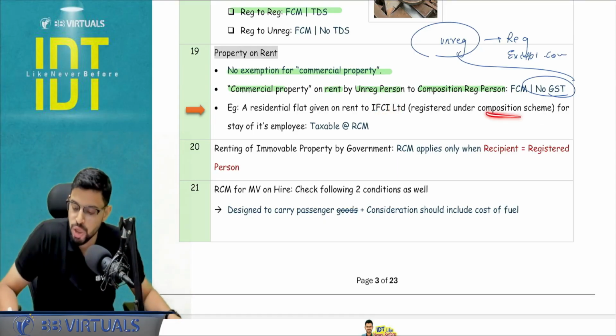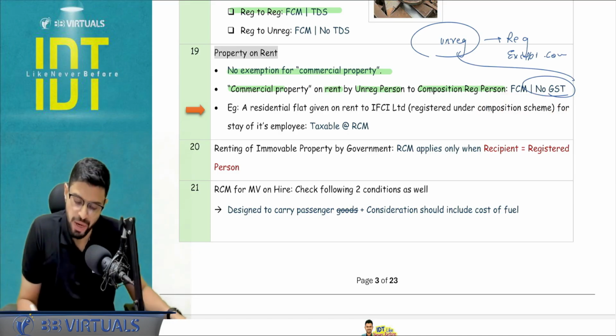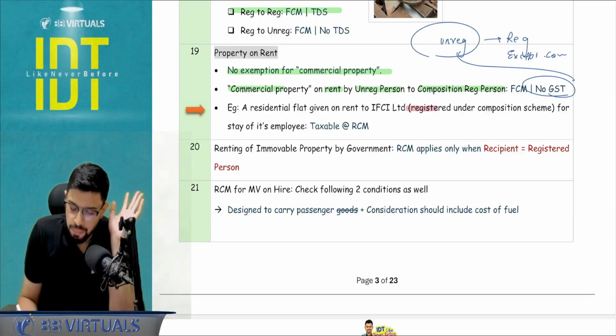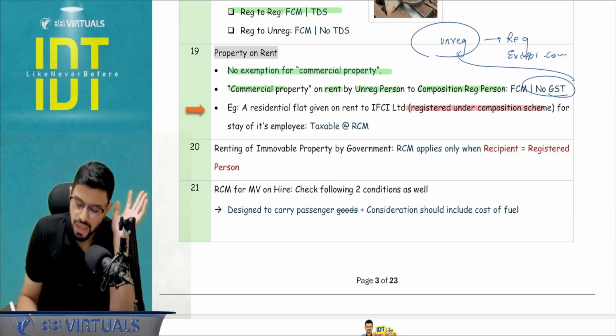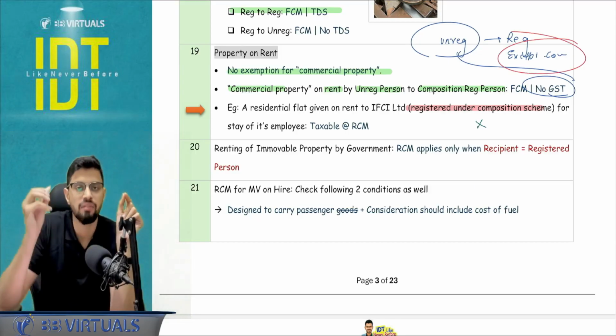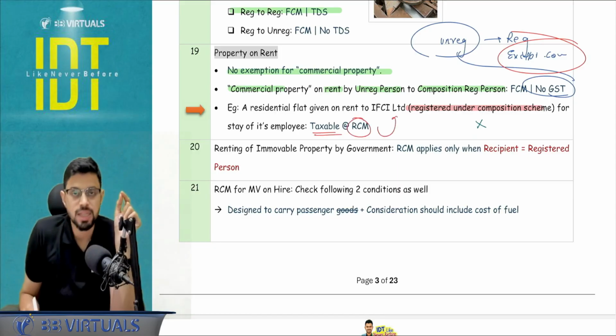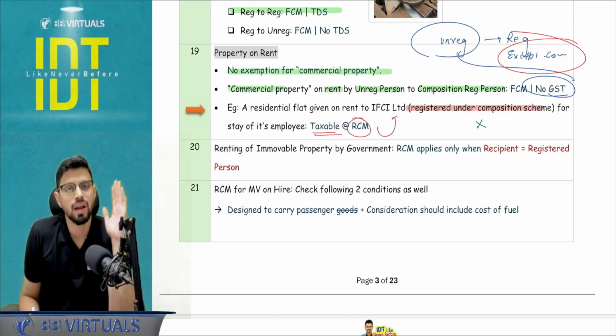Sir, but it is registered under composition. I don't care. I say I will try to confuse you. Please don't get entangled into unnecessary analysis. For a residential flat, being registered under the composition scheme is absolutely irrelevant. In commercial property, yes, it was relevant, hence I have written except composition scheme. So this is going to be taxed, and ultimately under reverse charge mechanism because the recipient is registered.